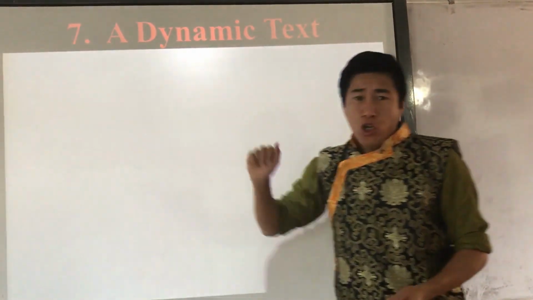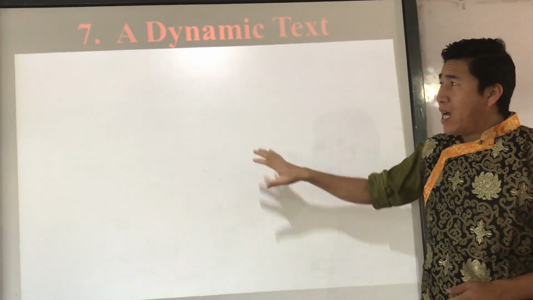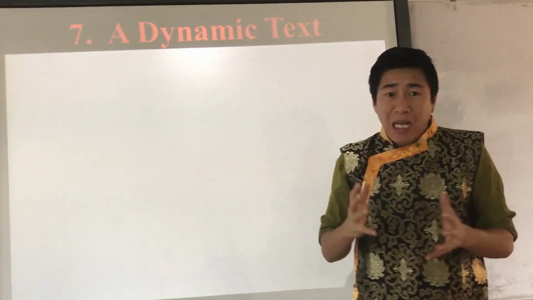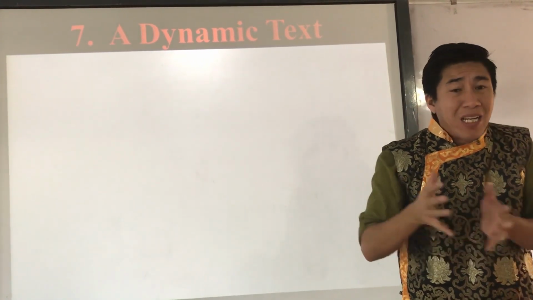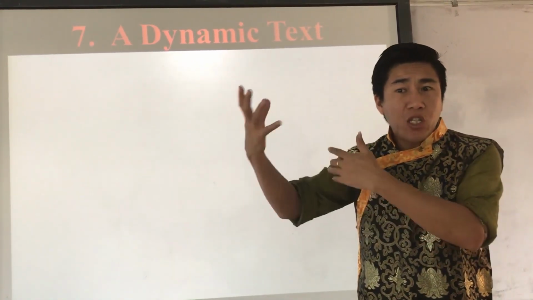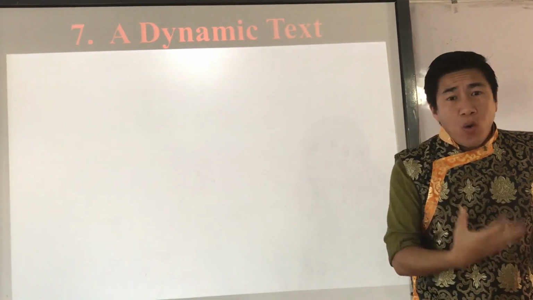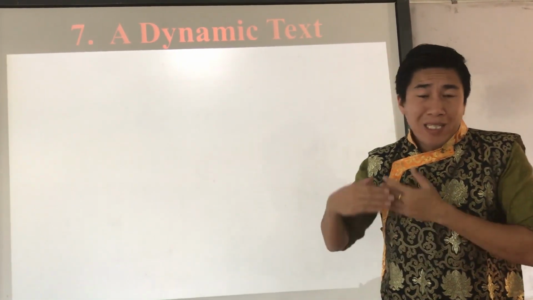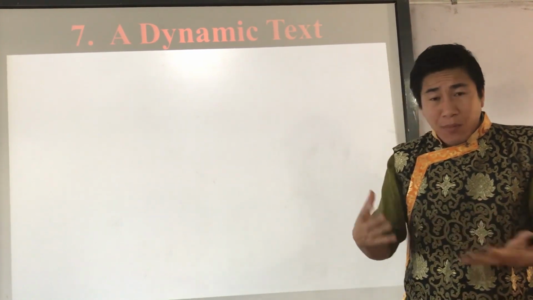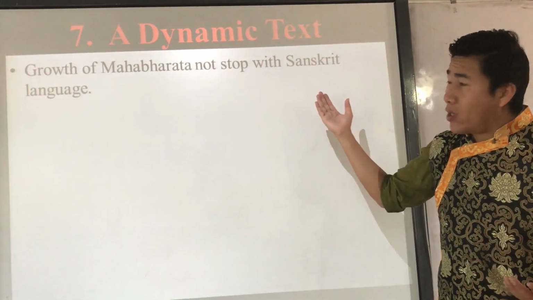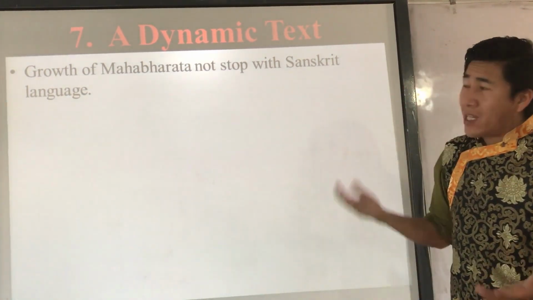Point number 7 of chapter number 3, your last topic, a dynamic text. What is dynamic? Dynamic is not stagnant, right? Keep on moving, changing, or growth was happening. That is dynamic, right? Now, why is Mahabharata known as a dynamic text? Because there are many reasons. Because Mahabharata was not stopped only in Sanskrit, right? Mahabharata was not only limited to the Sanskrit language.